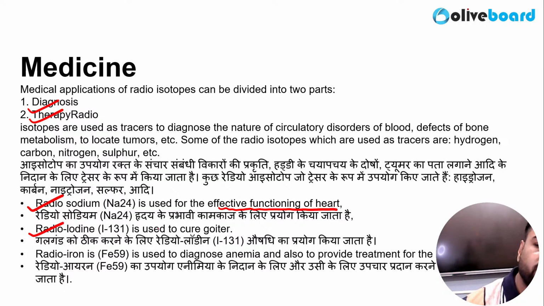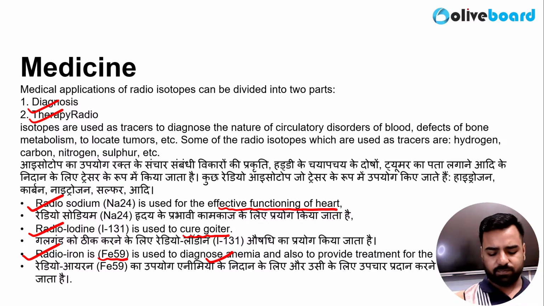Radioiodine, that is iodine 131, is used for the curing of the goiter. Radioiron, that is iron 59, is used for the diagnosing of anemia and for the treatment of the same.